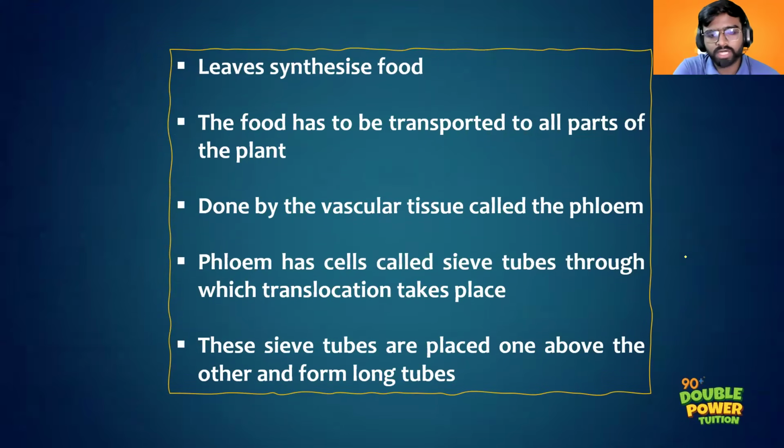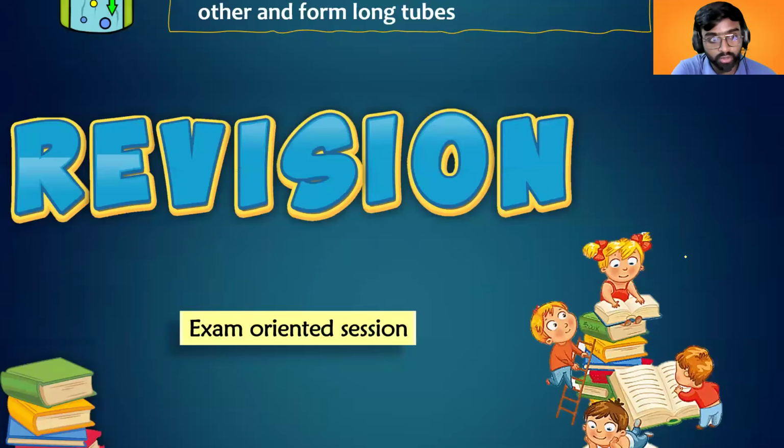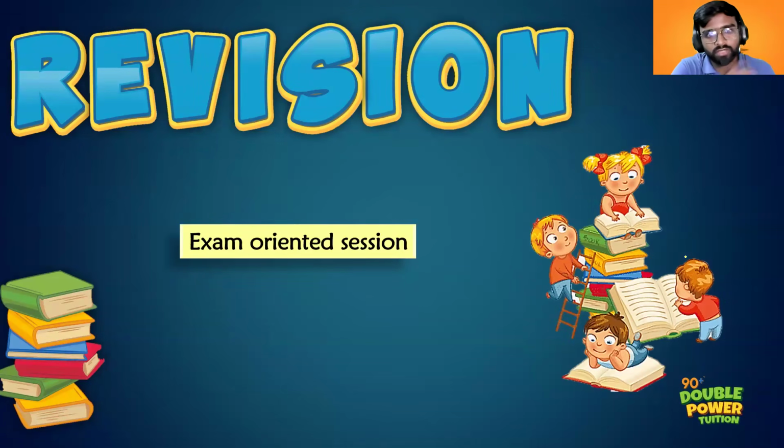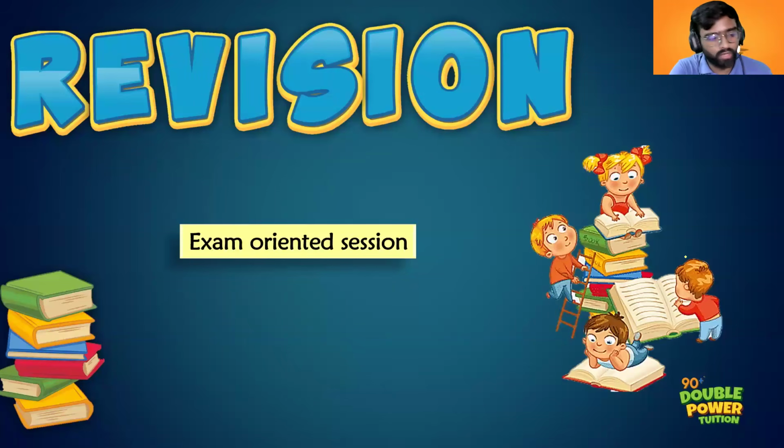So phloem is mainly transporting food, right, from the leaves. So you should also remember the location. They are transporting the food from the leaves to different parts of the plant. So that is the main difference between xylem and phloem. Any doubts? This much you have to remember.